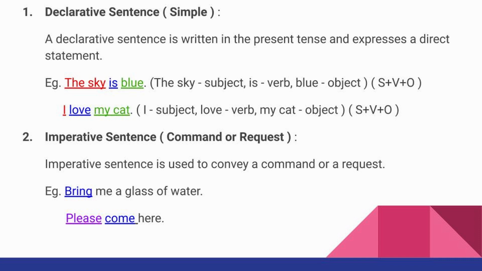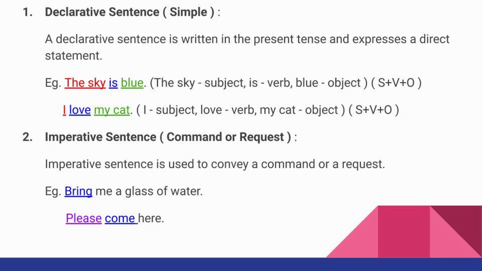Coming to declarative sentence, it is also known as simple sentence. See the definition of declarative sentence. A declarative sentence is written in the present tense and expresses a direct statement.